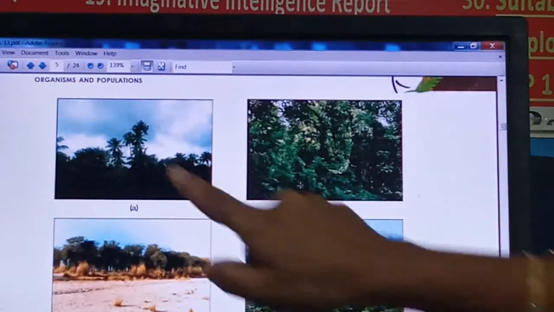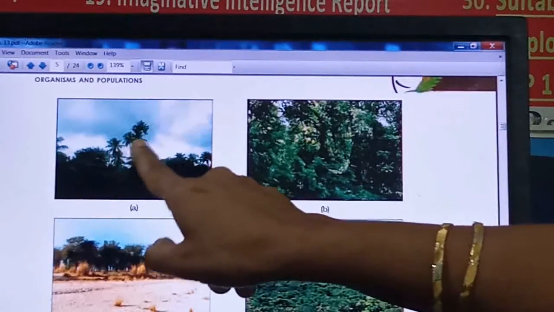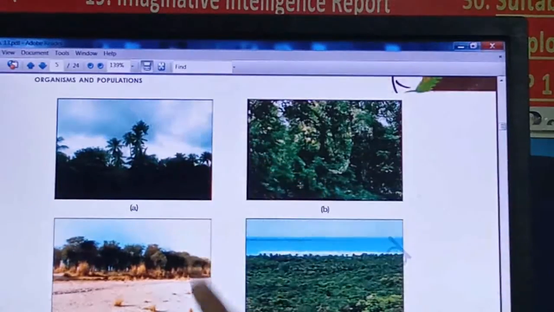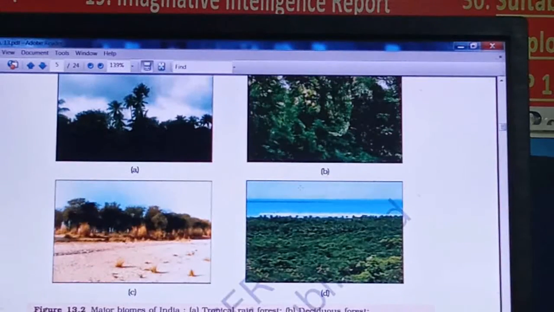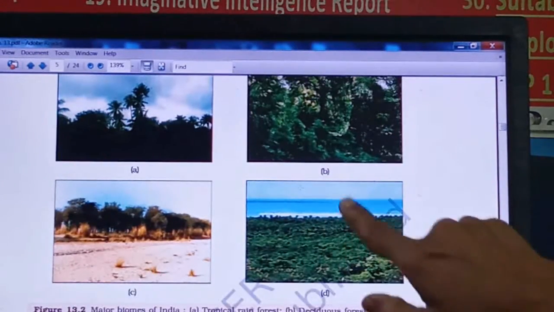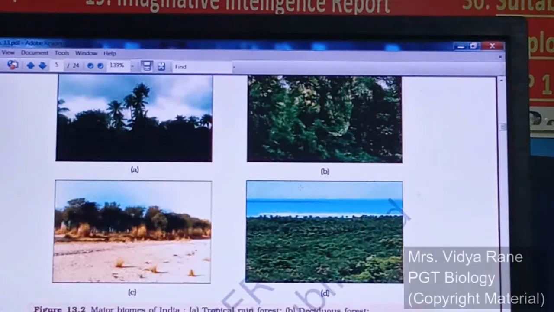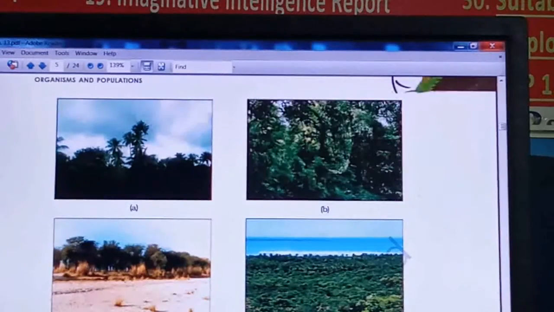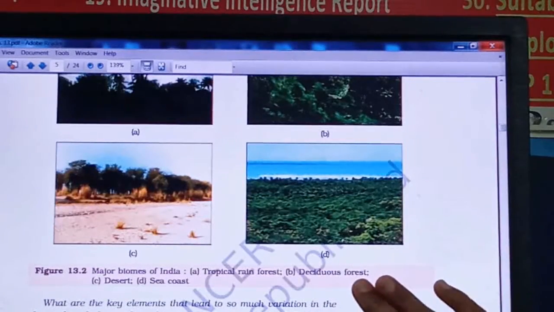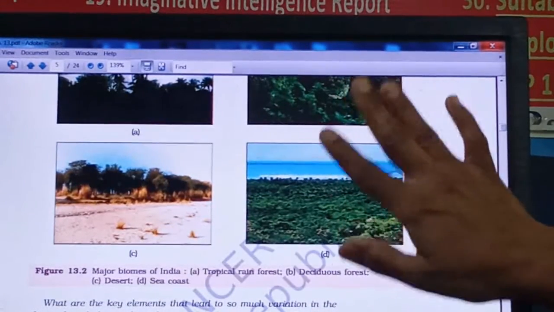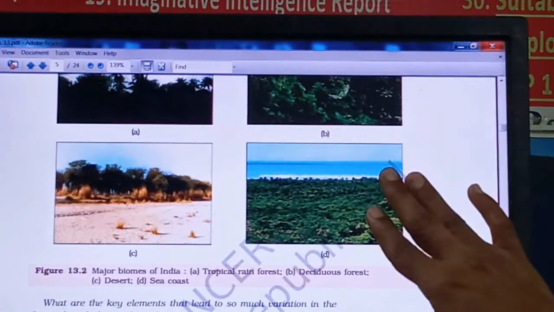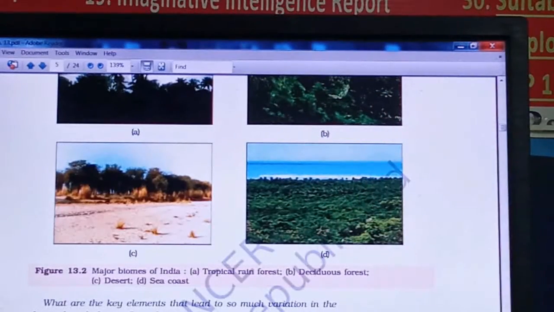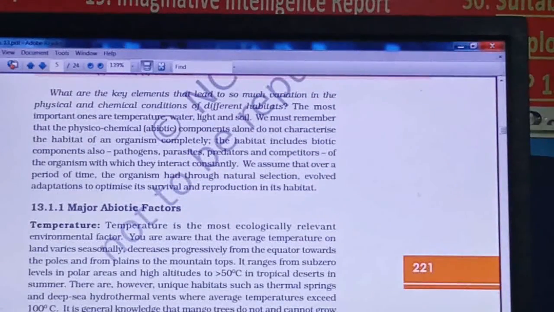There is a little bit of difference. See here, tall trees are there, only 1, 2, 3, and the majority of the sky is showing. That will be your tropical rainforest. Very thick vegetation along with ocean water is the sea coast. The dried one with grass is the desert, and the remaining one, with majority green where the sky is not seen, will be your deciduous forest. In this way you can remember these pictures, because a 1 mark question will be asked for identification of these pictures, right? Now see the next.